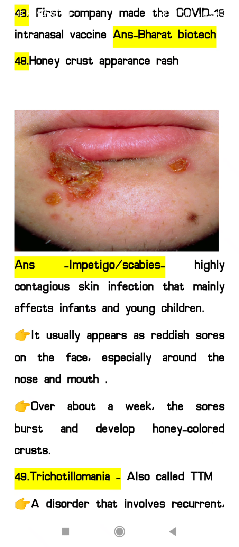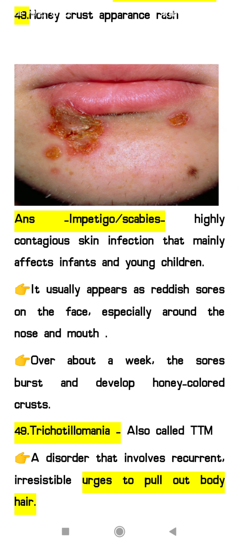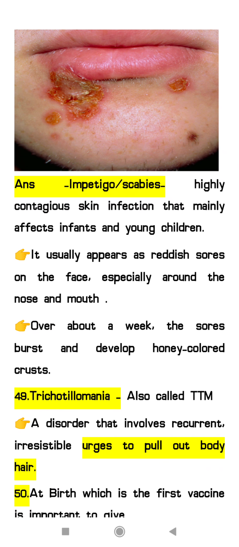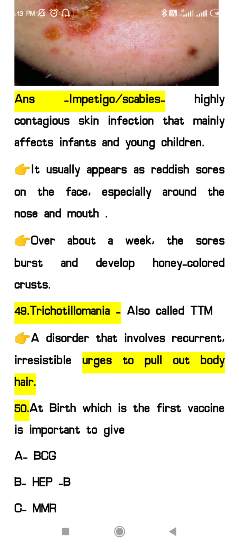So this is the highly contagious skin infection. Here you can see it mostly affects the infant and the young children. It usually appears just around the face and around the mouth. So over 1 week the sores will burst out and develop as a honey colored crust.